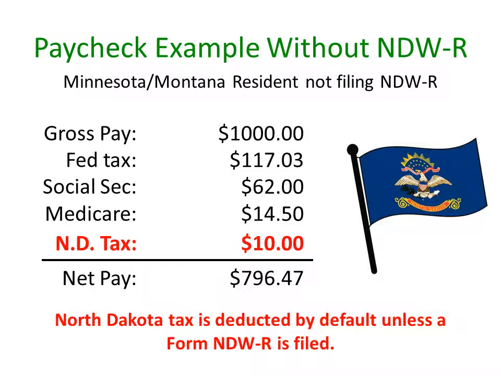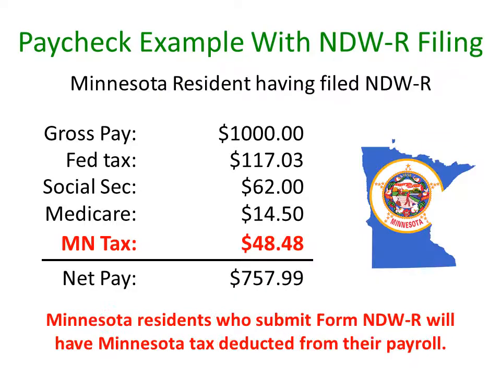This example shows what a paycheck looks like if a Minnesota or Montana resident does not file Form NDWR. Note that North Dakota tax is withheld by default unless an NDWR is filed with the UND payroll office. This example shows a paycheck for a Minnesota resident that has filed an NDWR form. Note that Minnesota tax is deducted instead of North Dakota tax.